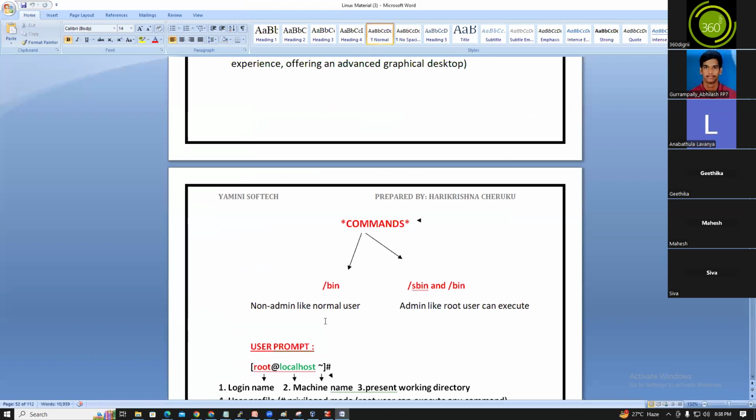So commands, how many commands are there? The commands will be in /bin and /sbin. The bin commands are for non-admin, normal users. Who are the normal users? Hari, Anusha, Lavanya, Ganesh, Abhilash. These all are normal users. Normal users only execute the bin commands. The admin user will execute both sbin and bin commands. Who is the admin user? Root user is the admin user.